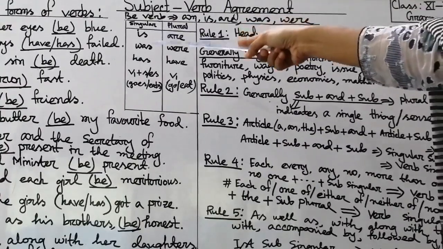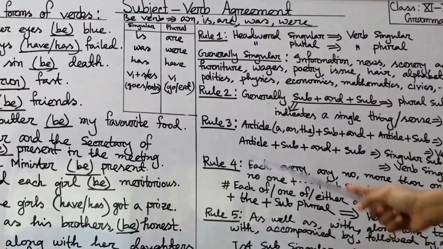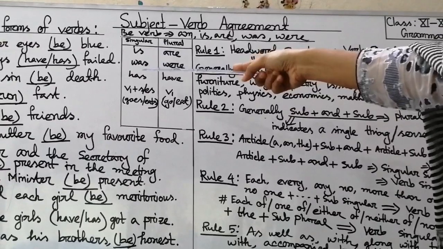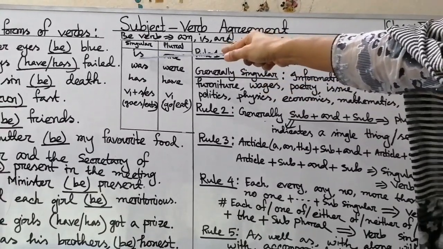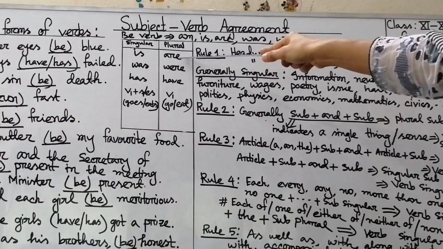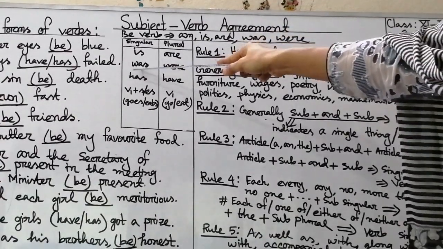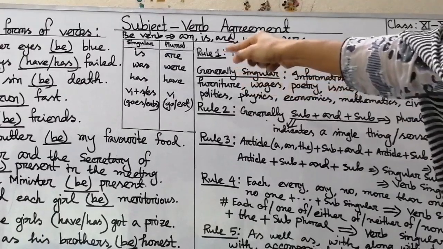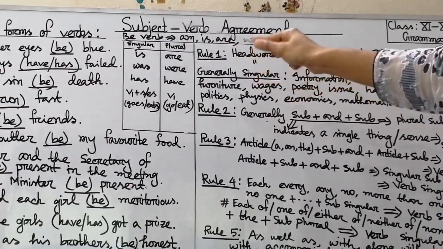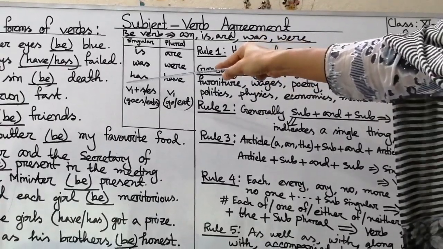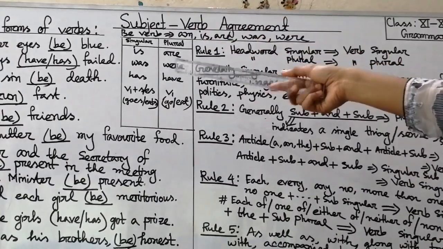At first we have to learn about singular verb and plural verb. What are singular verbs? Okay, look at the board please. Singular is, and plural are. Singular verb was, plural verb were. Singular verb has and plural have. If our subject is singular, we will use has, and if our subject is plural, we will use have.